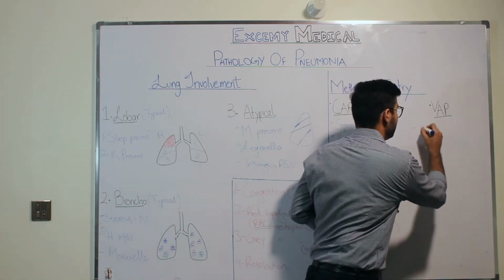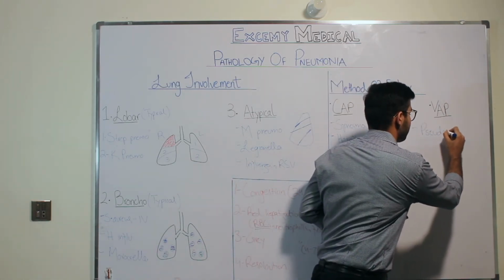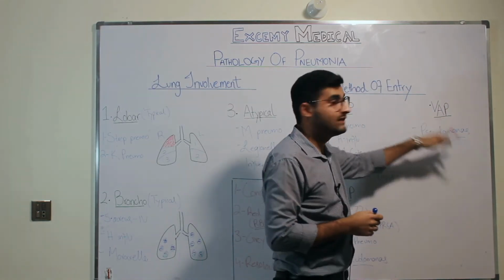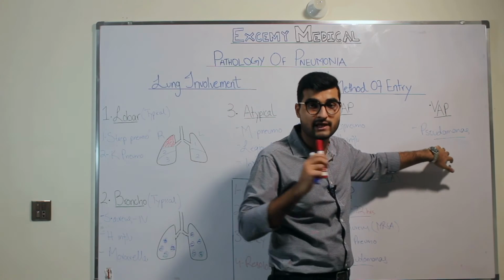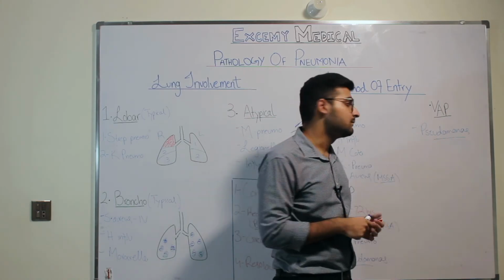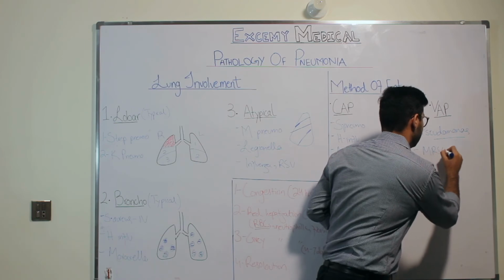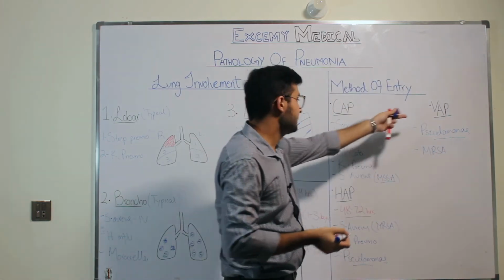Majorly, you have Pseudomonas. Pseudomonas is really common in ventilator-associated pneumonia. It's a very common agent that causes this pneumonia. Apart from that, you can get MRSA. MRSA also comes here. Obviously, you would see that there is an overlap.